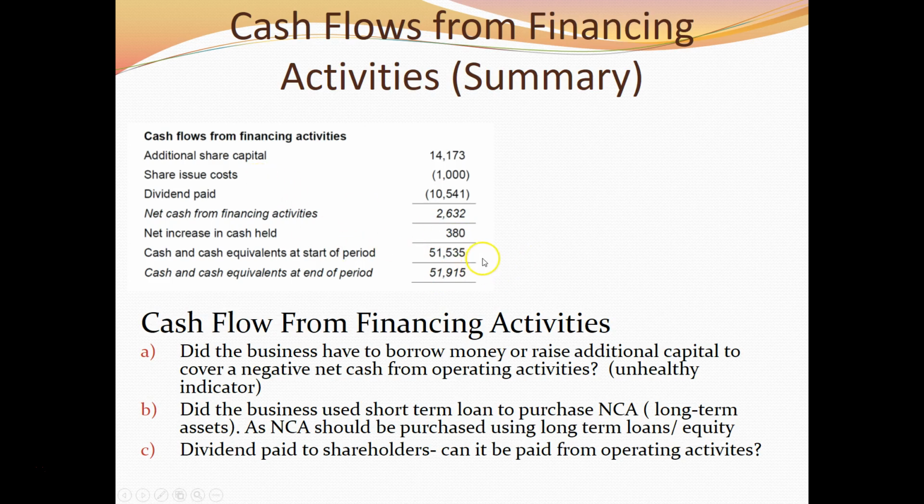So 51535 plus 380 will be 51915. So this is how the statement of cash flow reconciles between the statement of financial position and the statement of comprehensive income. So this is how SOCF can give additional information to investors to make decisions.